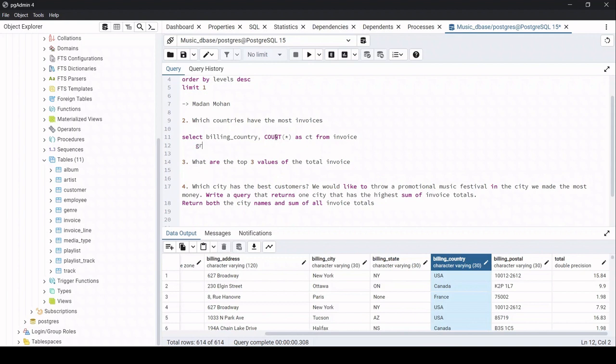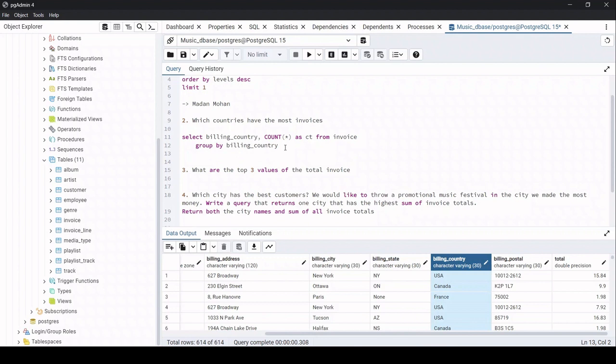Now I will need to group by the billing country. Why am I doing group by billing country? Because the rows might get duplicated and I would not get the accurate answer. So for that reason I'm grouping by billing country, and I would like to order this by count in descending order.